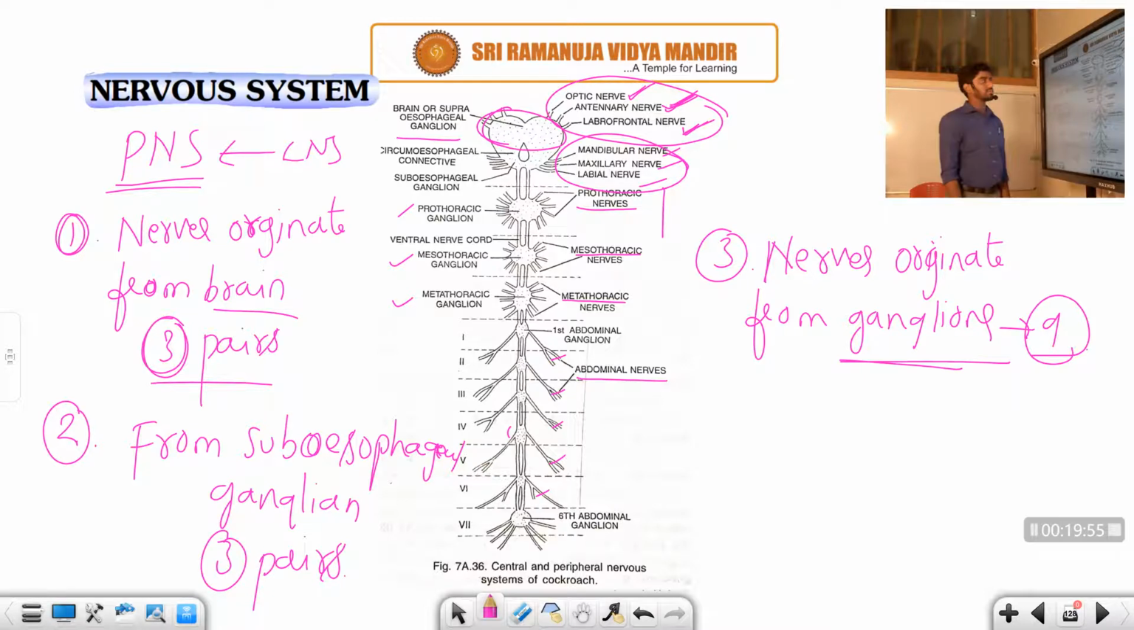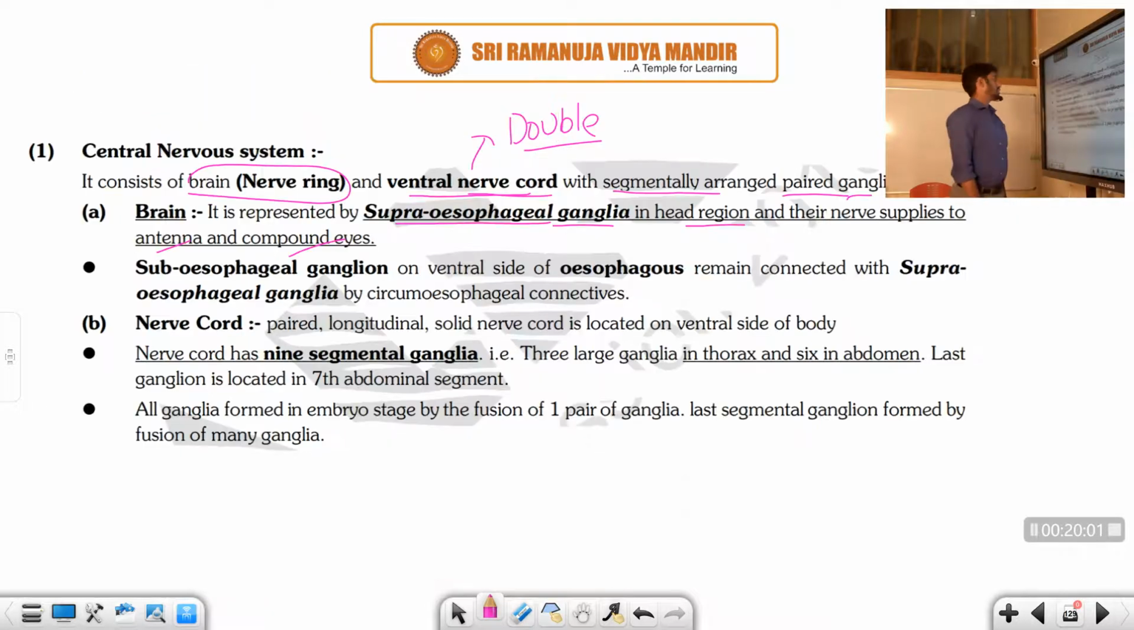So there are three pairs of nerves. It is a part of the peripheral nervous system, which we already discussed earlier. Let us discuss the subesophageal ganglion. On the ventral side of the esophagus, it remains connected to the supraesophageal ganglion by circumesophageal connectives, present on either side of the esophagus. Right, student?